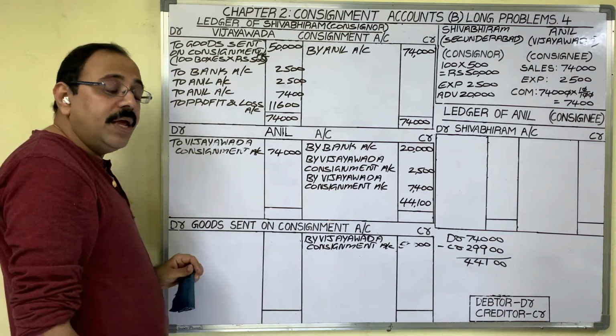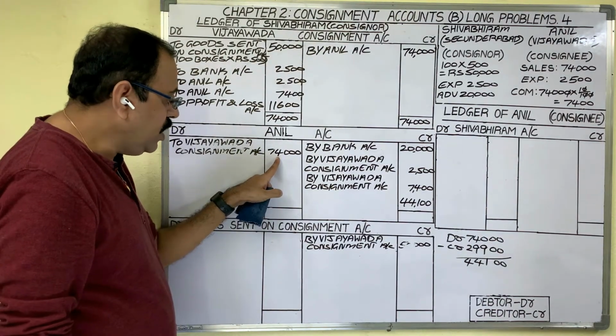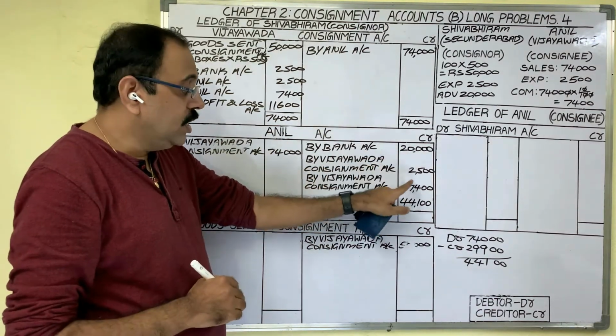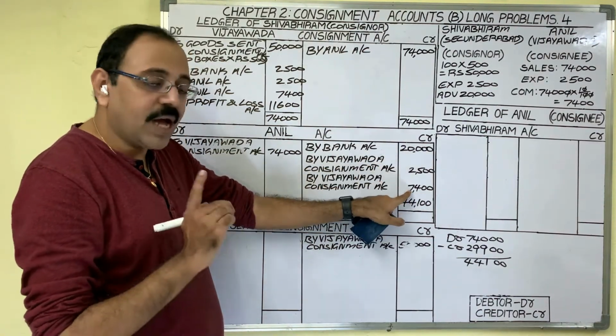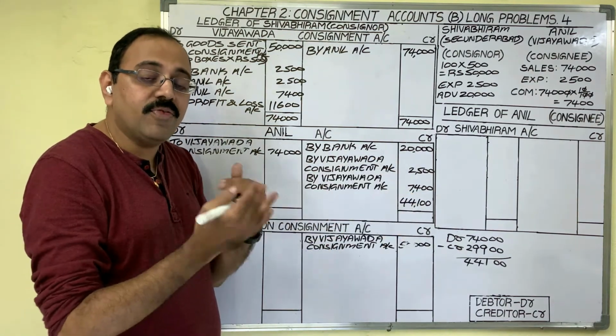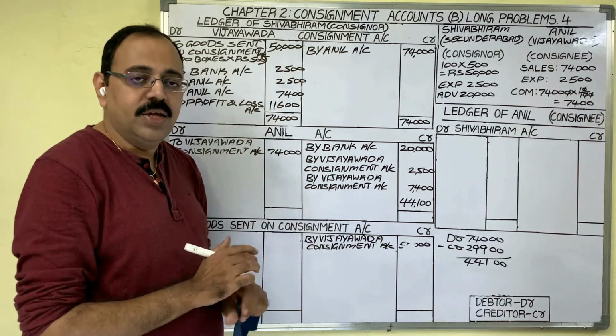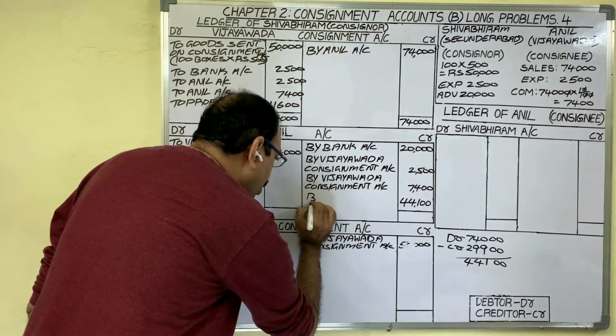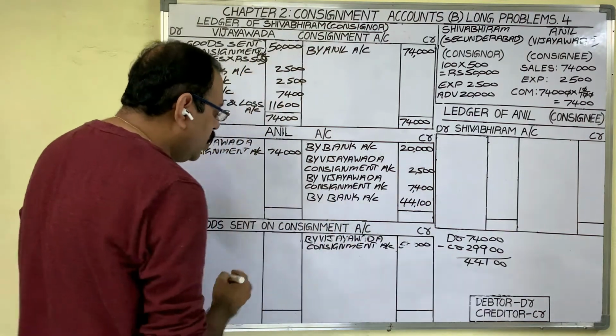Consignee sold entire goods for 74,000. From 74,000 he deducted his advance, his expenses, his commission, and the remaining amount he paid in the form of issuing a check. Therefore, for this answer we should write by bank account. Two sides put the totals.